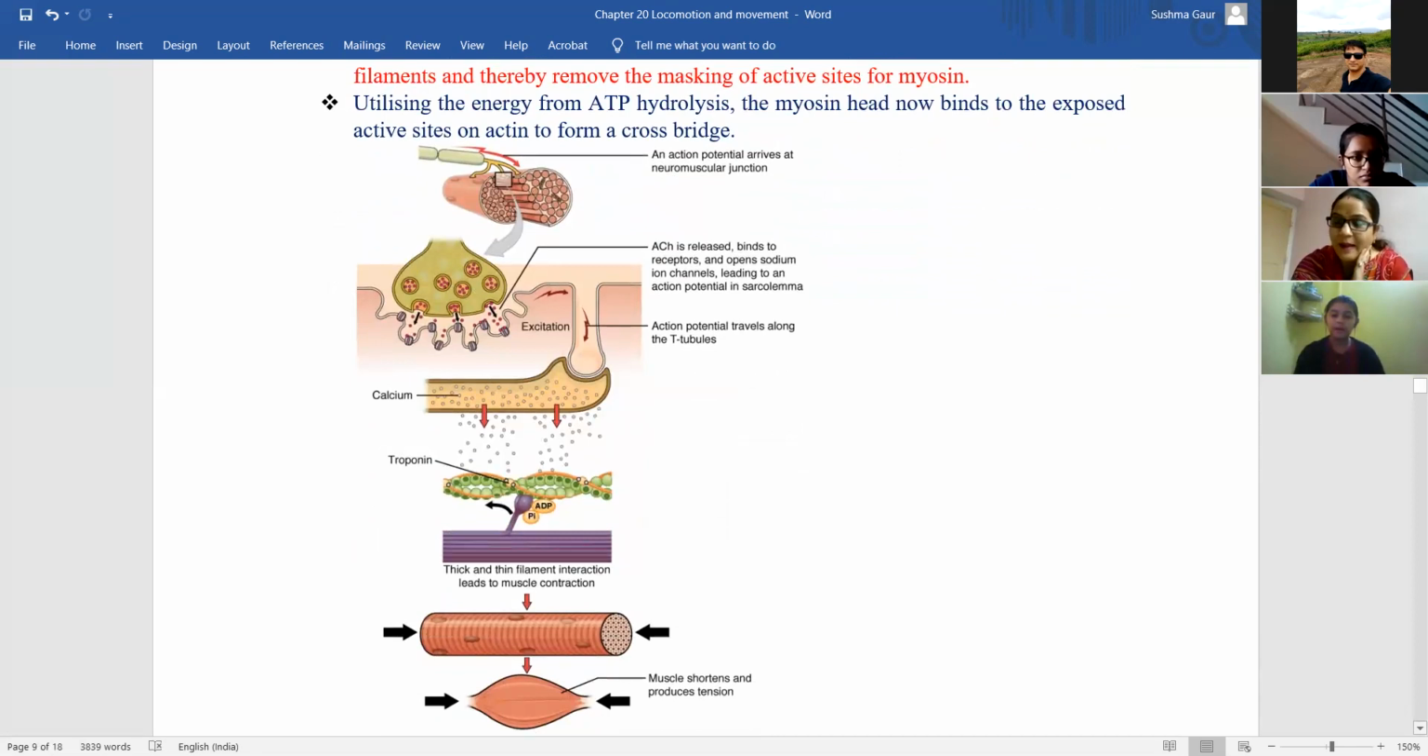Okay, the binding. How does the calcium ion increase? Where is calcium present for the calcium ion to increase?